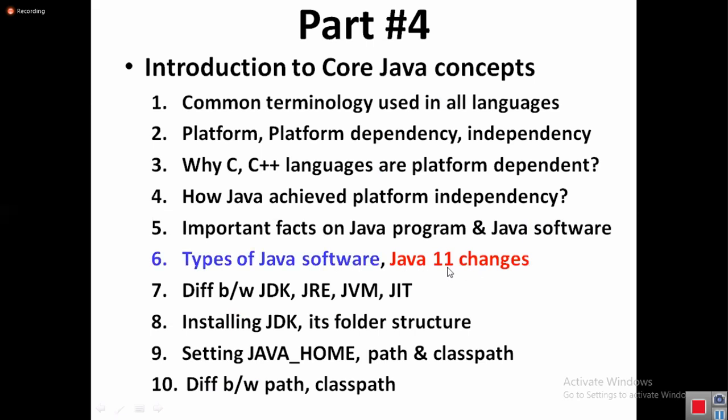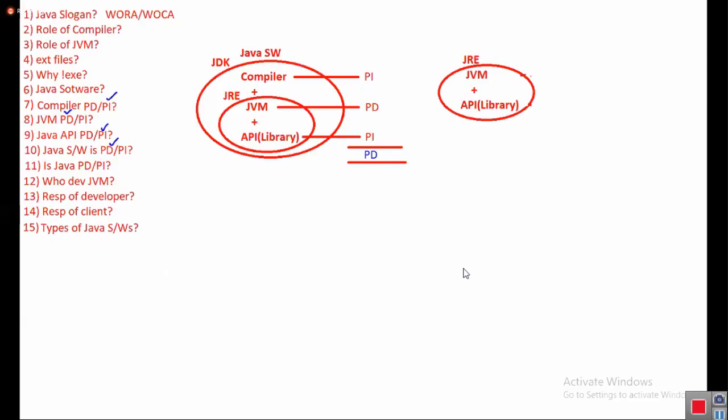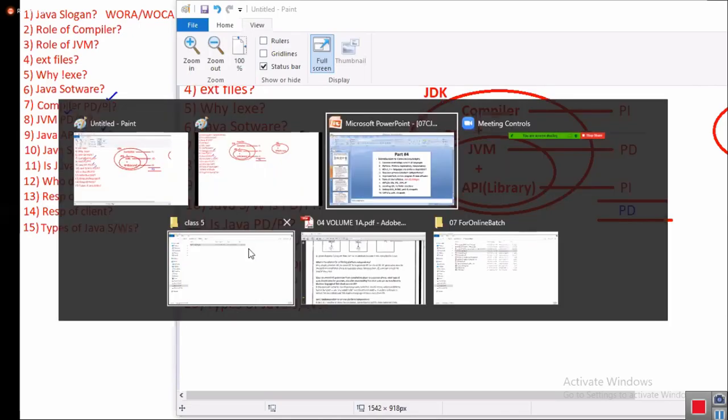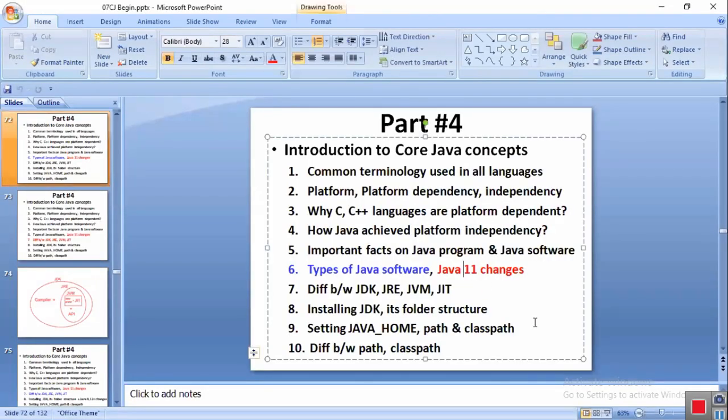What is the change in Java 11 version? Changes in Java 9 and 11 version.